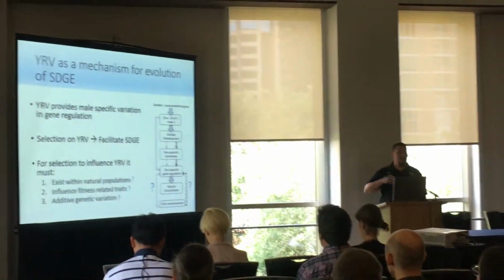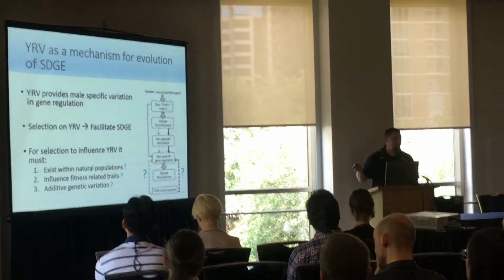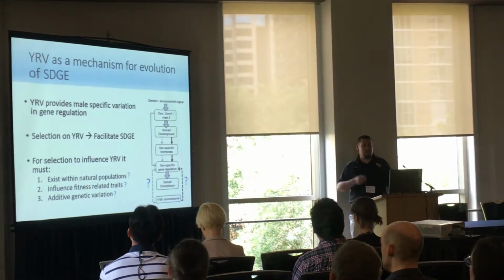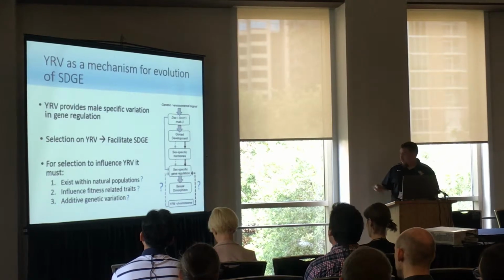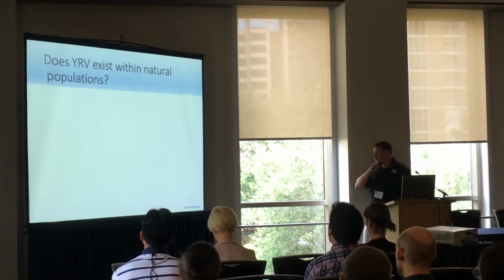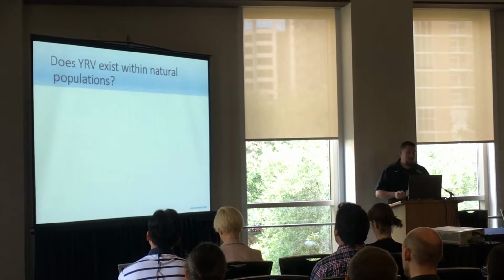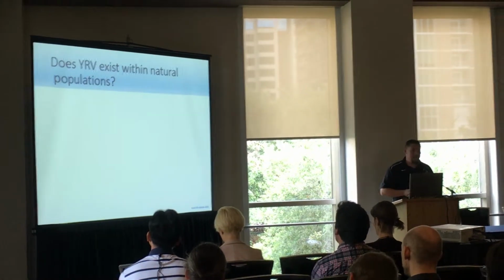Typically, the research is looking at Y chromosomes in very distantly related populations and looking at gene expression for nothing of real fitness, or things that we don't really know the fitness consequences of. So my research is focused on those questions. To get the first one, does YRV exist within natural populations?